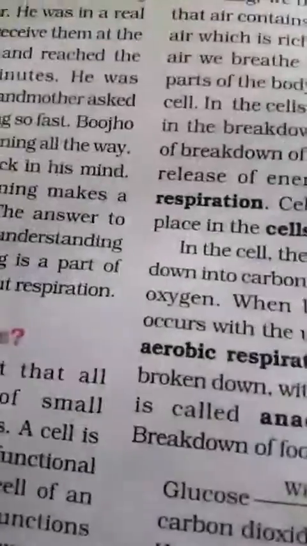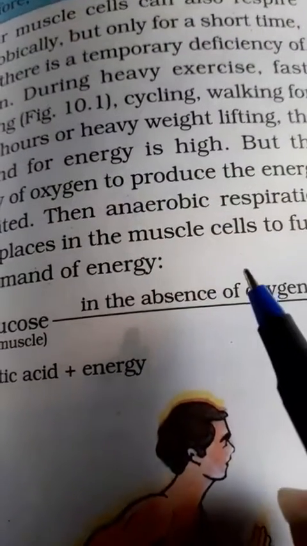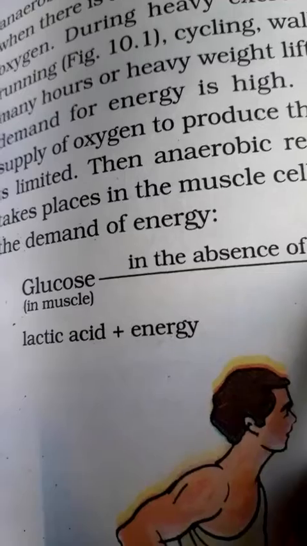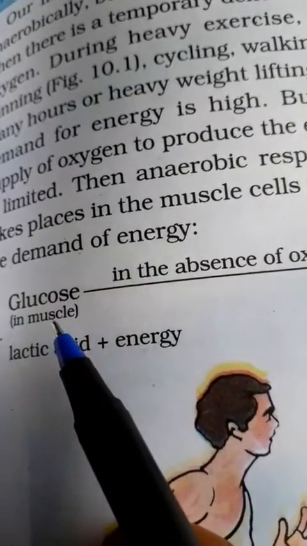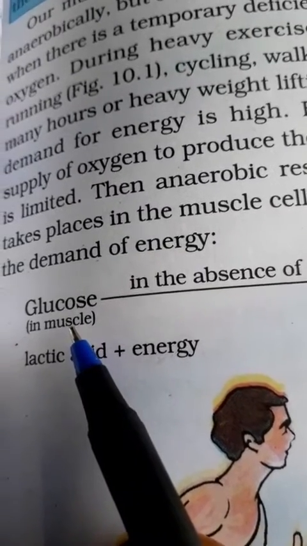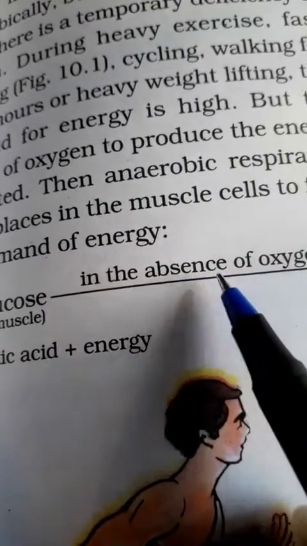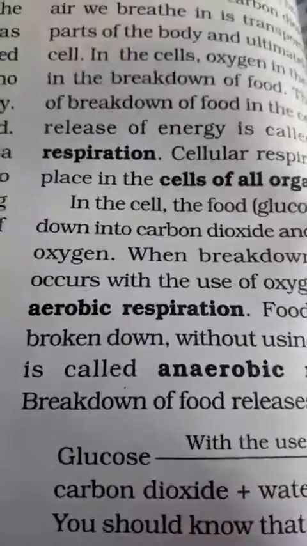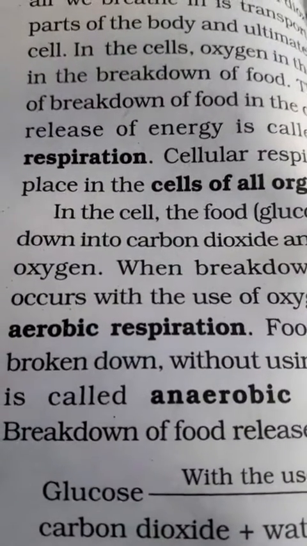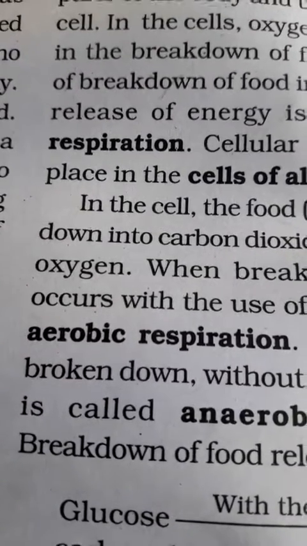But when anaerobic respiration takes place, then what happens? We know that anaerobic respiration takes place in the absence of oxygen. There is no use of oxygen during anaerobic respiration. So what happens during anaerobic respiration? The glucose, means the food that we eat, right? So glucose in muscles breaks down without the use of oxygen into lactic acid and energy, right? Aerobic respiration takes place in humans, dogs, cats, lions, elephants, etc.